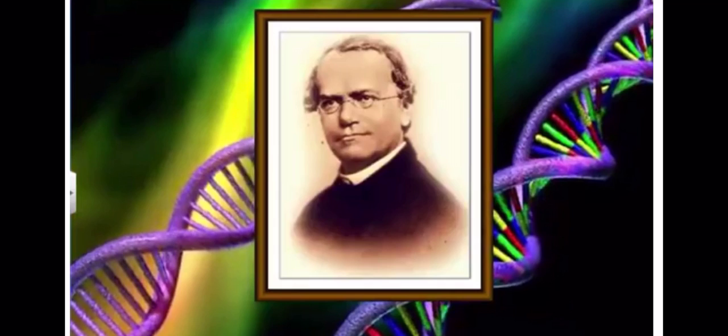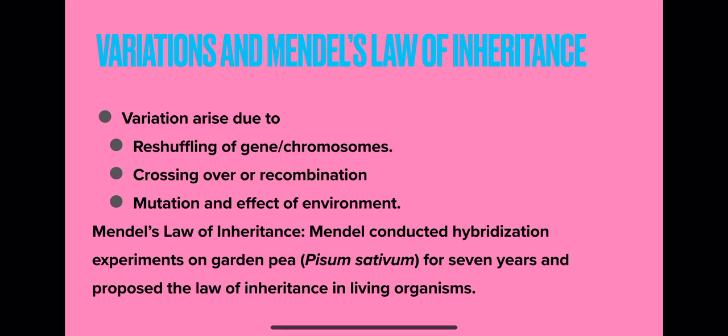Now, Mendel's variations and Mendel's laws of inheritance. What are the causes of variations? All these things are not in this chapter, but later on you will study them. Variation mainly arises due to reshuffling of genes, right? When genes change their place from one to another, or reshuffling of genes in the chromosome. You know children, genes are DNA segments. So reshuffling of genes, crossing over or recombination, you are all well versed about meiosis, right?